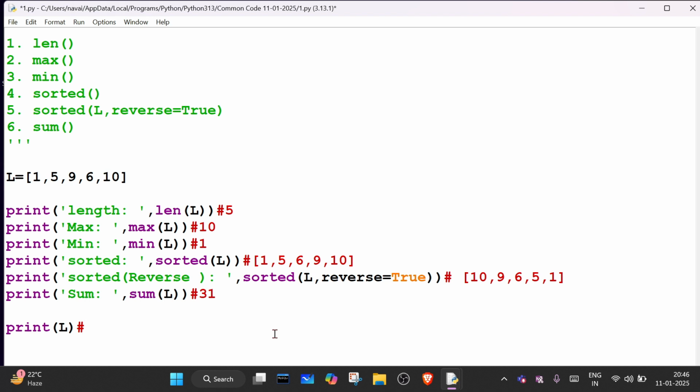The list will print, 1, 5, 9. Will it print in reverse order, ascending order, or the same order? The same order. Yes, very nice. It will print the same order.